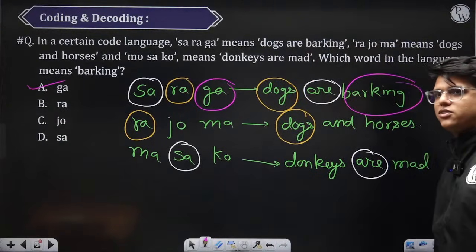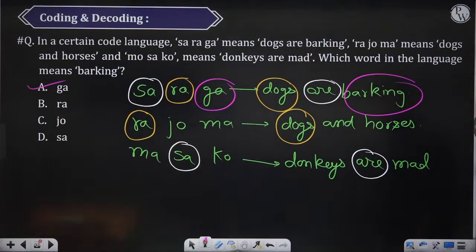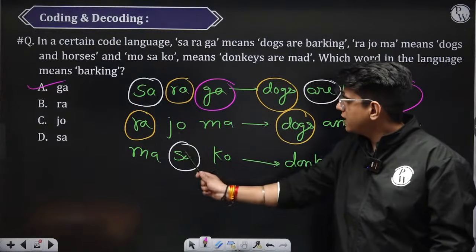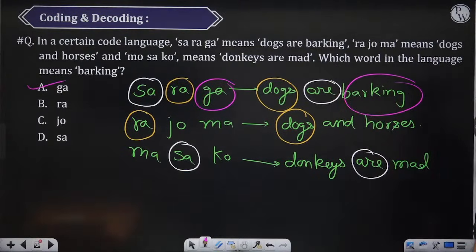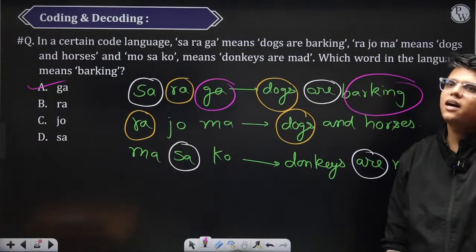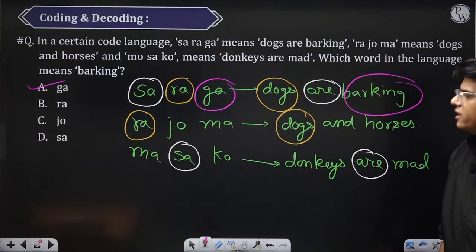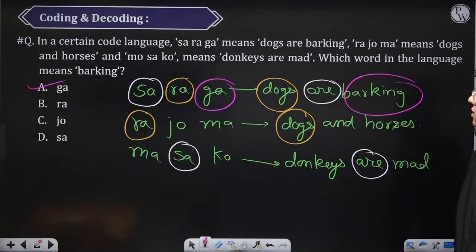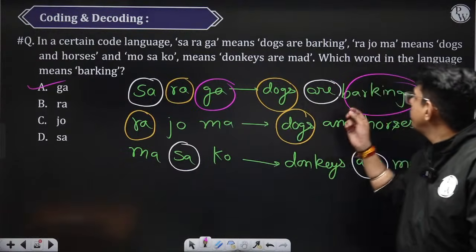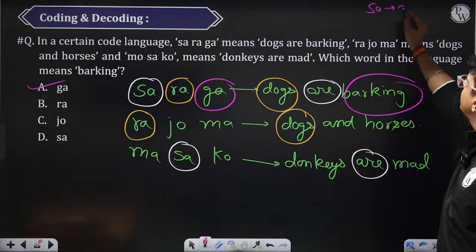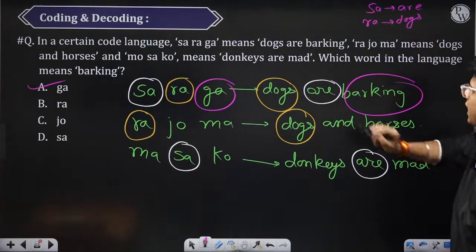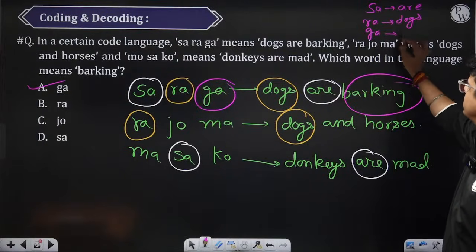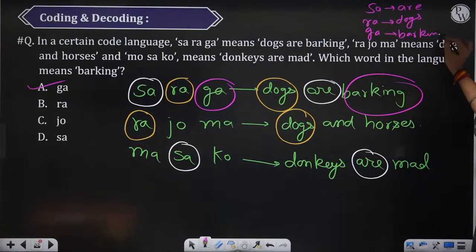Why Sa as dogs? Sa is common between the first and last line, and the only thing common on the right side between first and last is R. That's why. Vibha, okay? Why Sa as dogs and not R? Sa is R only. Sa is R. Ra is dogs. And Ga is for barking. You are saying it right, aren't you?